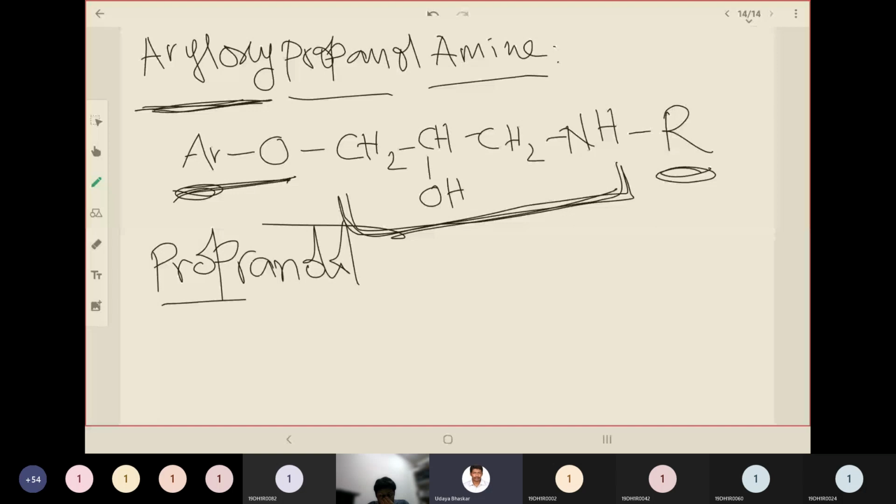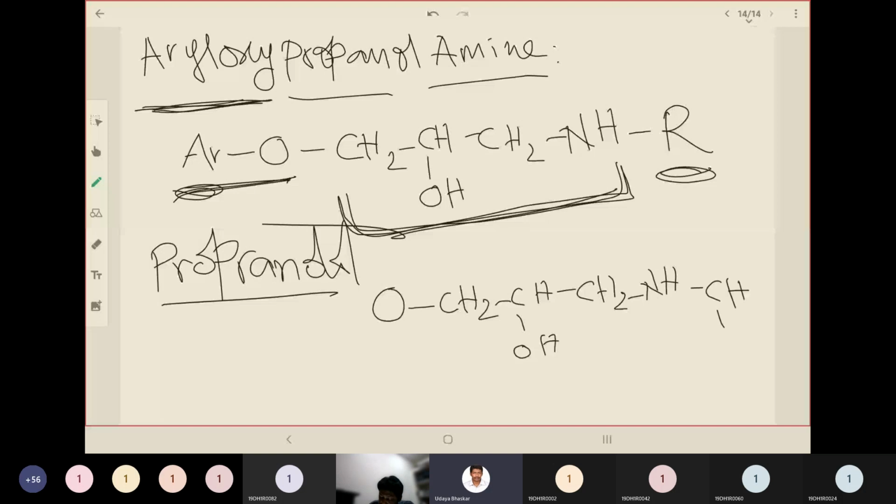So let me show you with this example. First write the common structure: oxy, CH2, CH, OH, and CH2, NH. So here the alkyl group is isopropyl group. So here R is propyl group. Okay, and the aryl ring is a naphthalene ring.